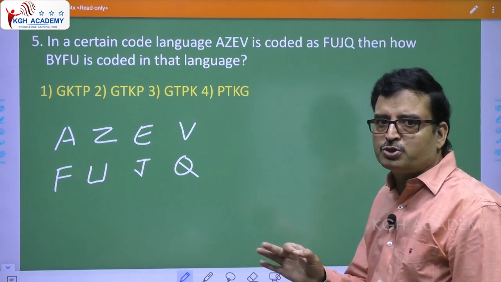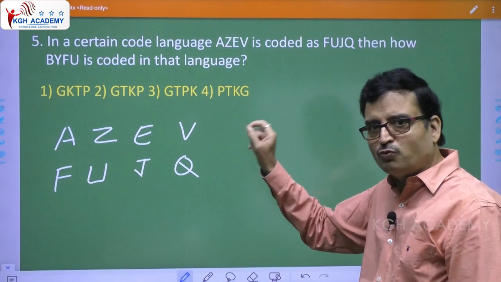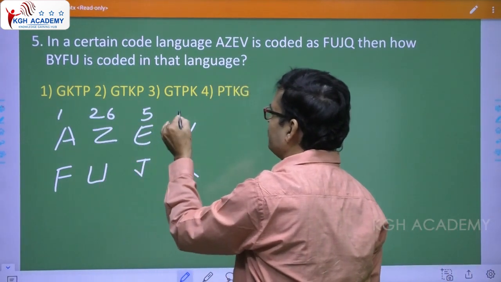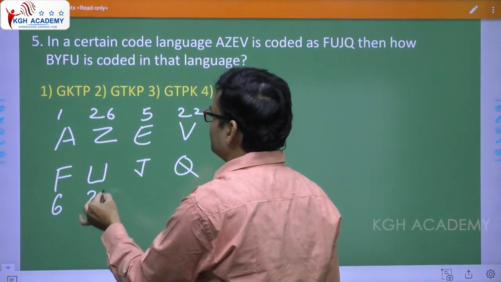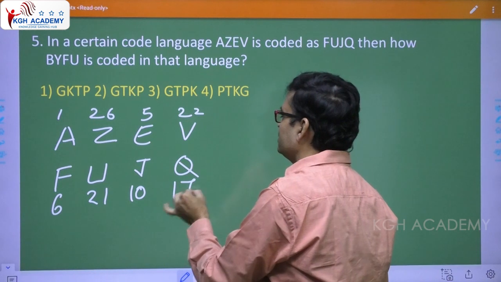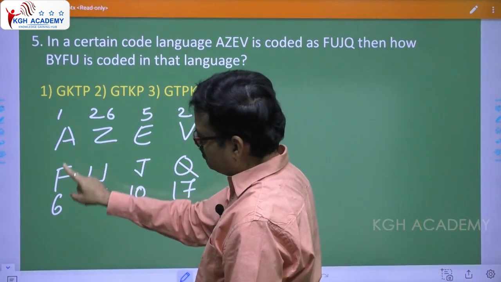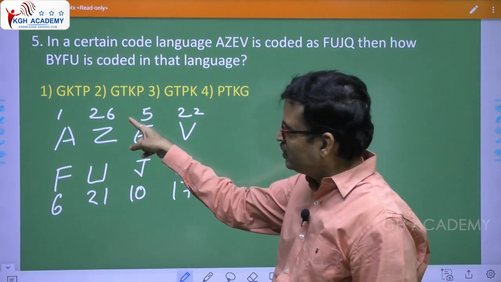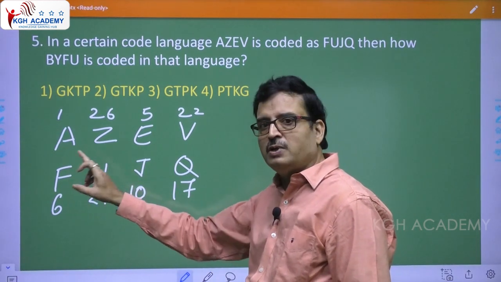So first of all, what are you supposed to do? You find out the number of that given set of letters. So this is 1, 26, 5, 22. Clear? Now see this, 6, 21, 10, 17. Now see this, 1 plus 5, 6. So plus 5. Next, 26 to 21, minus 5. So plus 5, minus 5.